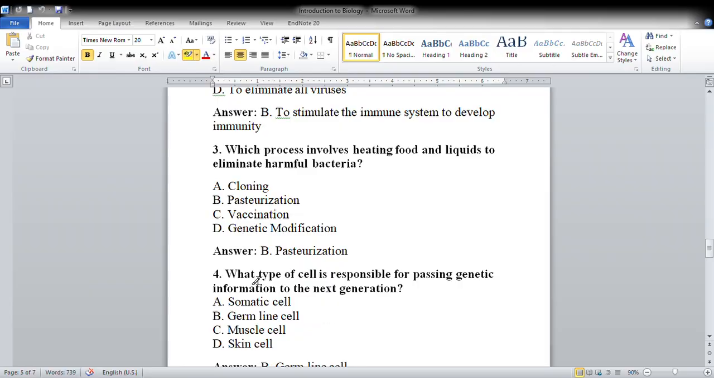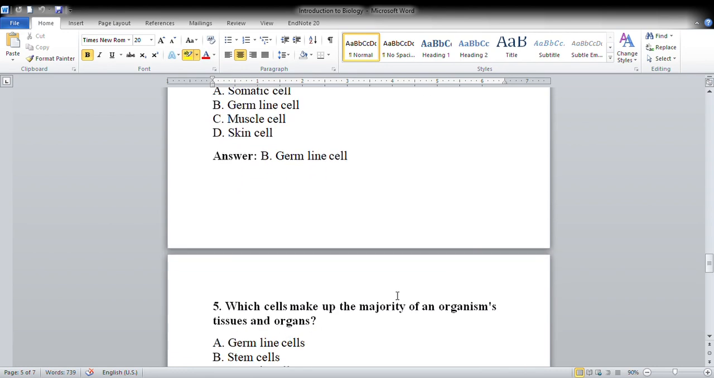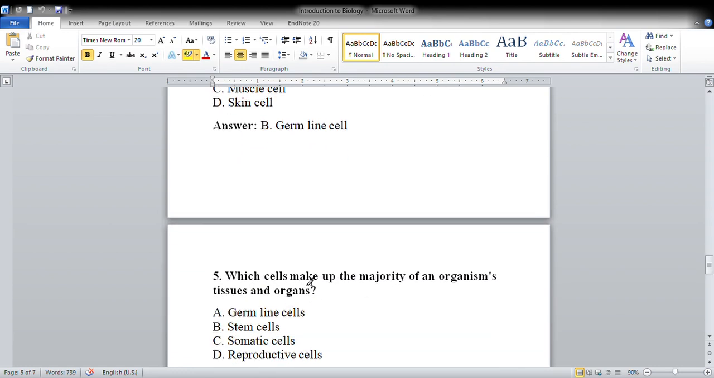What type of cell is responsible for passing genetic information to the next generation? So somatic cell, no. Germline cell, yes. Germline cells are responsible for passing genetic information to the next generation. The next is, which cells make up the majority of an organism's tissues and organs? Definitely these are somatic cells.